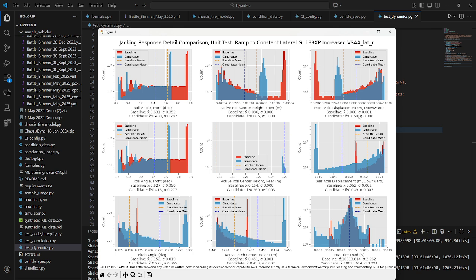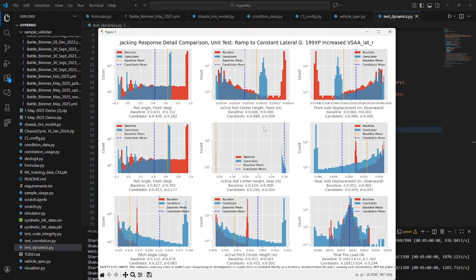Starting again with axle displacement, the front axle is riding very marginally lower, but the magnitude is almost negligible. The rear axle is riding measurably higher, and even though the magnitude of the mean isn't very much, it doesn't feel like a very large change. Look at the range from the resting state on the right-hand side through the ramp up until the fully loaded case. We see that the range is more than double for the candidate model versus the baseline model. So proportionally, this is a very significant effect. The total tire load, again, almost identical. It's what we're expecting.